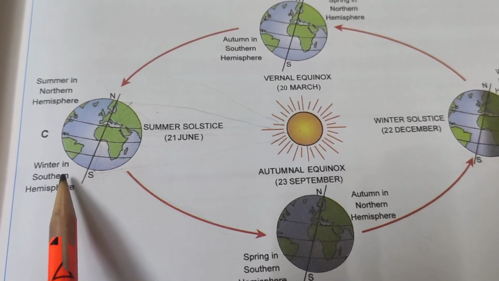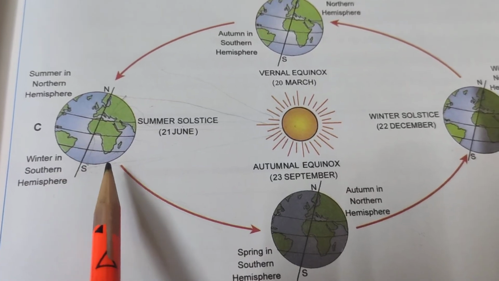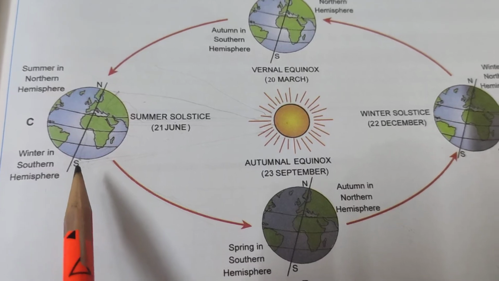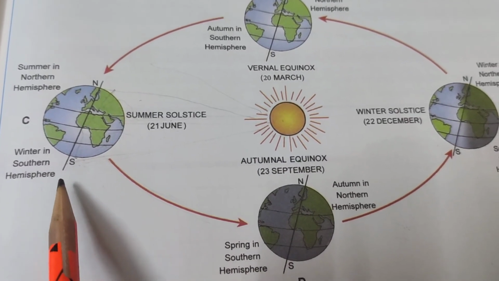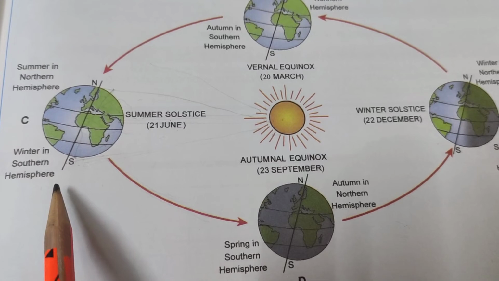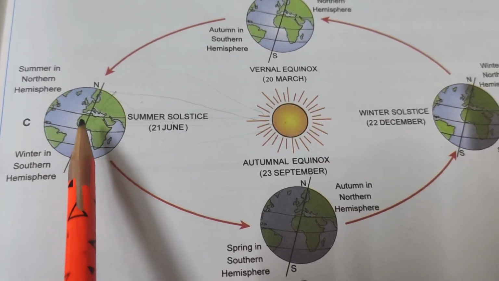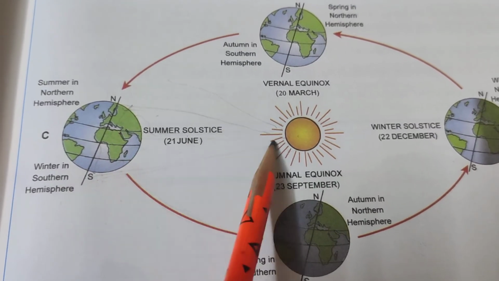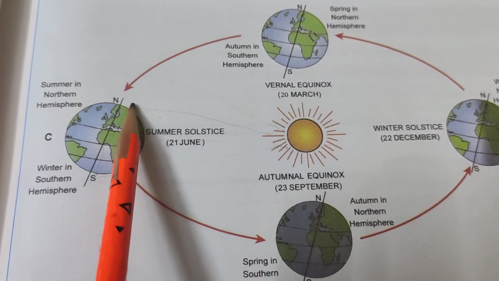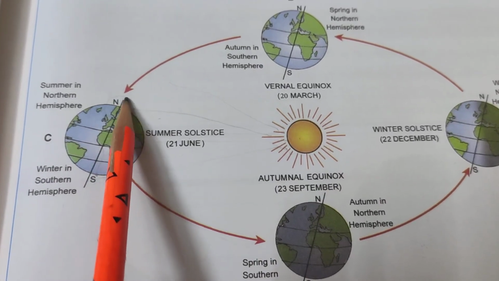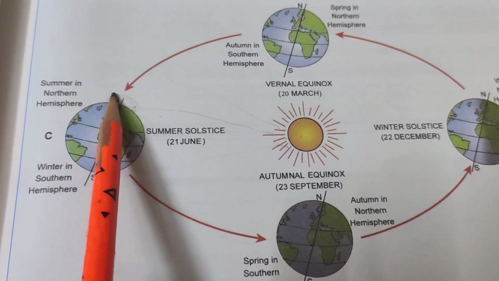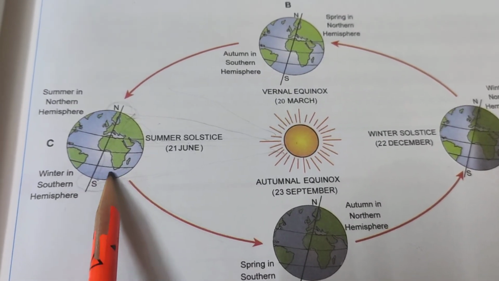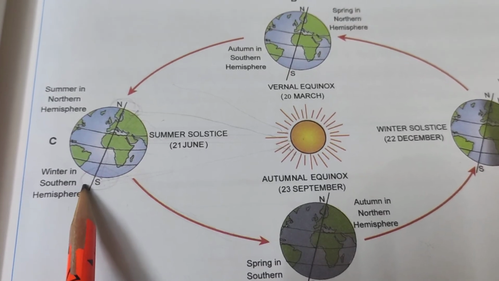The North Pole is inclined toward the sun, and the South Pole goes a little farther away from the sun than the North Pole. So there is continuous daylight for about 6 months. The North Pole, because it is a little towards the sun, experiences 6 months of day, and in the same way, just opposite, the South Pole experiences 6 months of night.